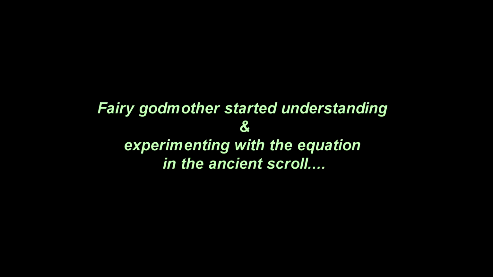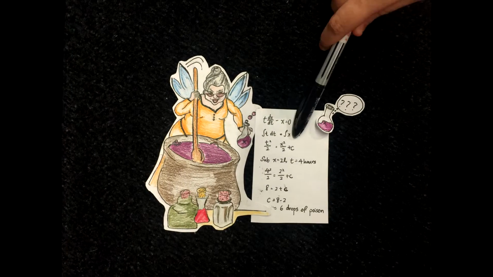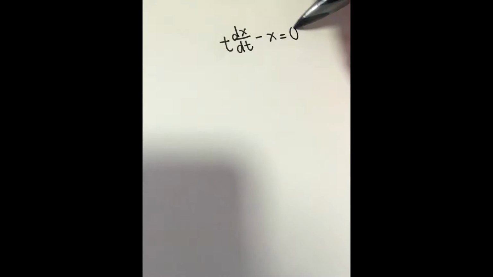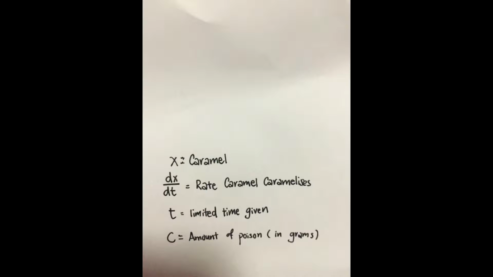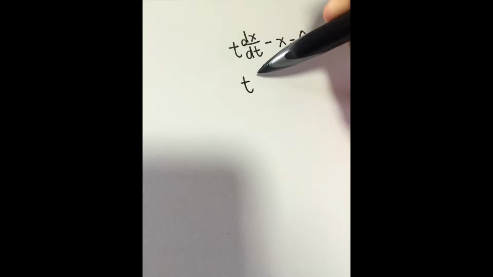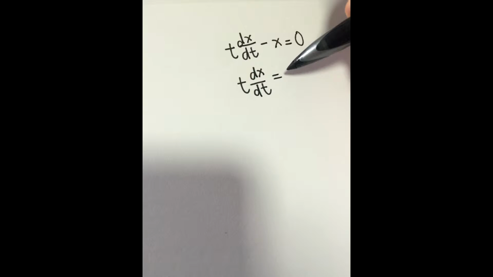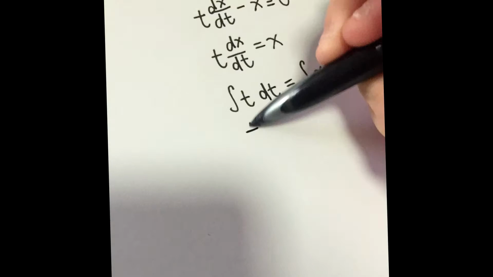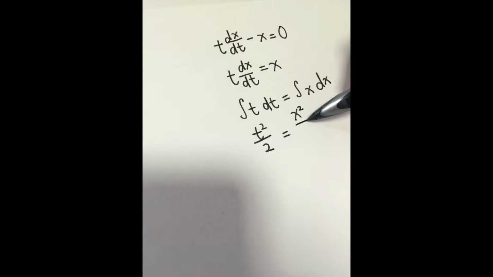Fairy godmother started understanding and experimenting with the equation in the ancient scroll. So the equation in the ancient scroll is t dx over dt minus x equals 0. X refers to caramel, t is the limited time given, dx over dt is the rate of caramel caramelizing, c is the amount of poison in grams. To separate the equation into two different parts for two different variables, integrate t dt equals to integrate x dx. And we get t squared over 2 equals to x squared over 2 plus c.